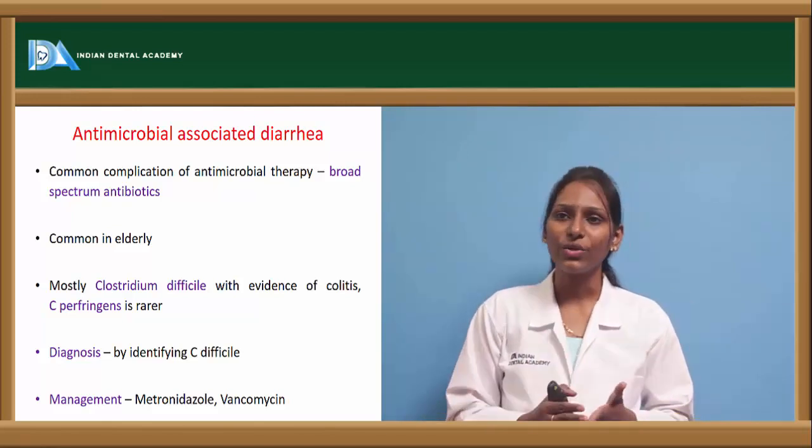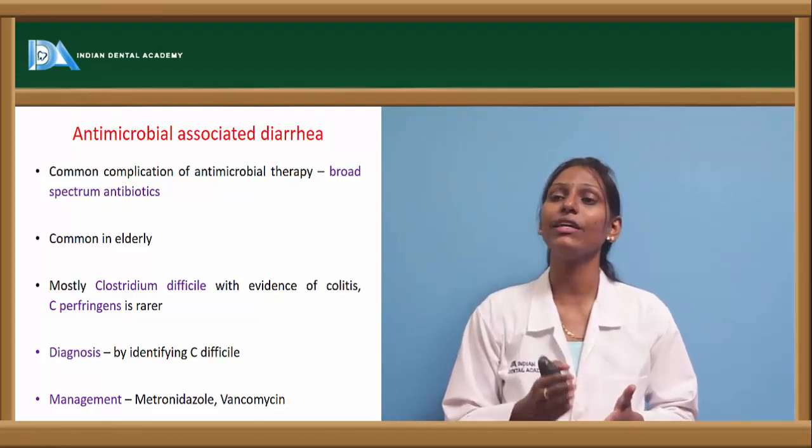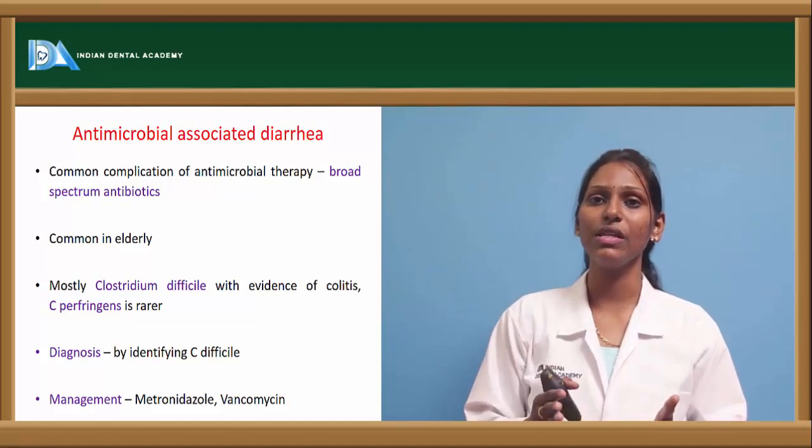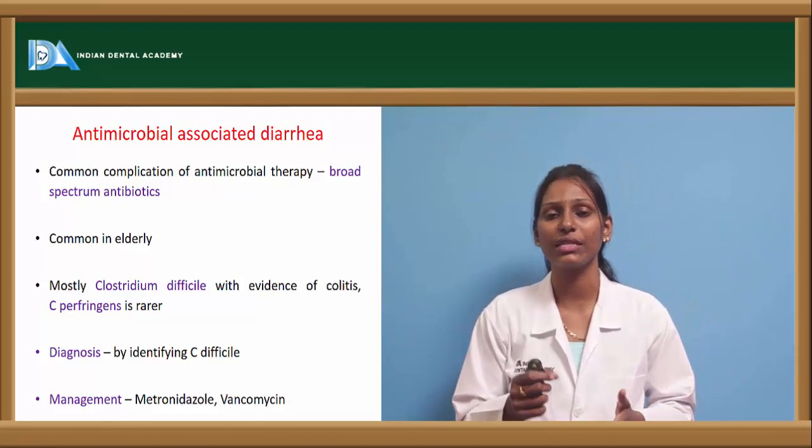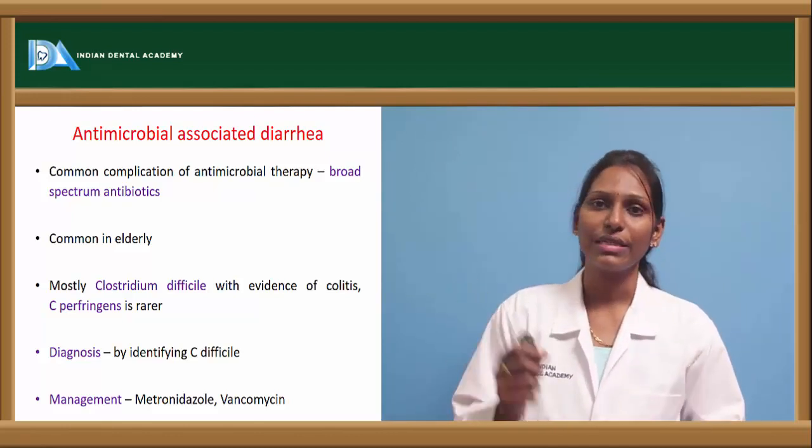Now coming to diagnosis. Diagnosis is by identifying Clostridium difficile. Clostridium difficile is the primary organism that is associated with this antimicrobial associated diarrhea.